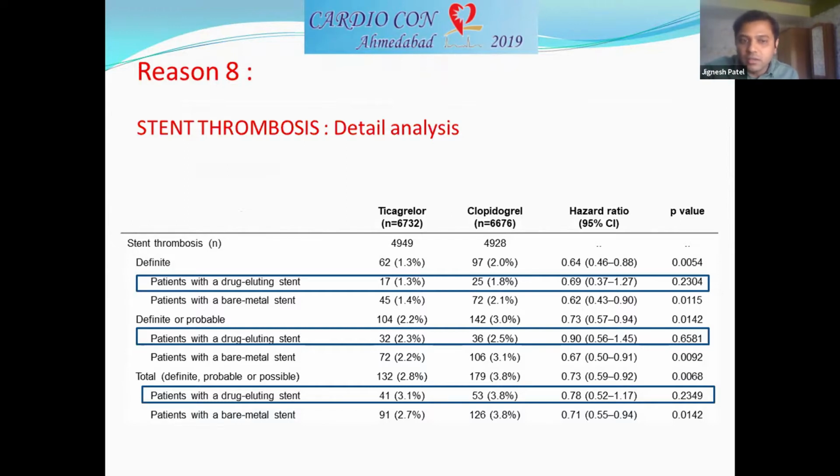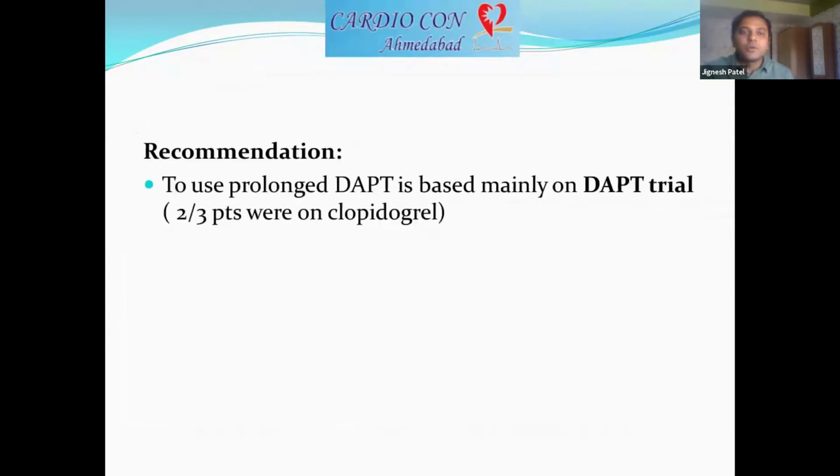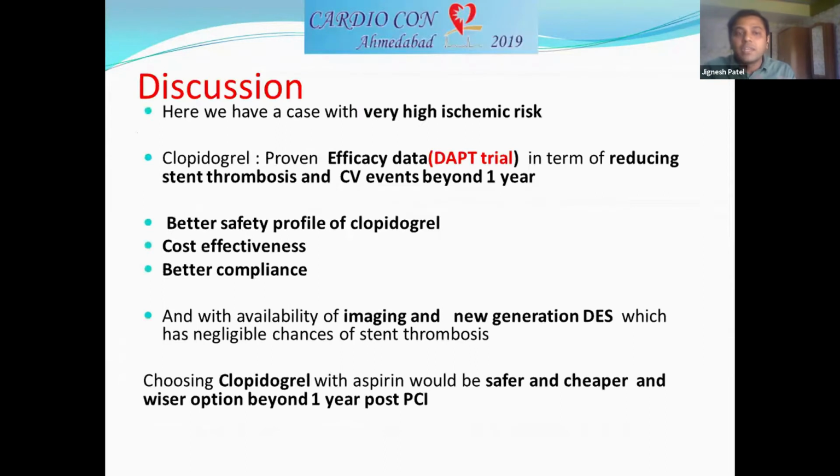If you look at the drug-eluting stent patient who received the DES, there was a trend towards increased stent thrombosis with clopidogrel compared to ticagrelor, but there was no statistically significant difference between the two. So the recommendation to prolong the DAPT mainly came from the DAPT trial. And this is the last slide.